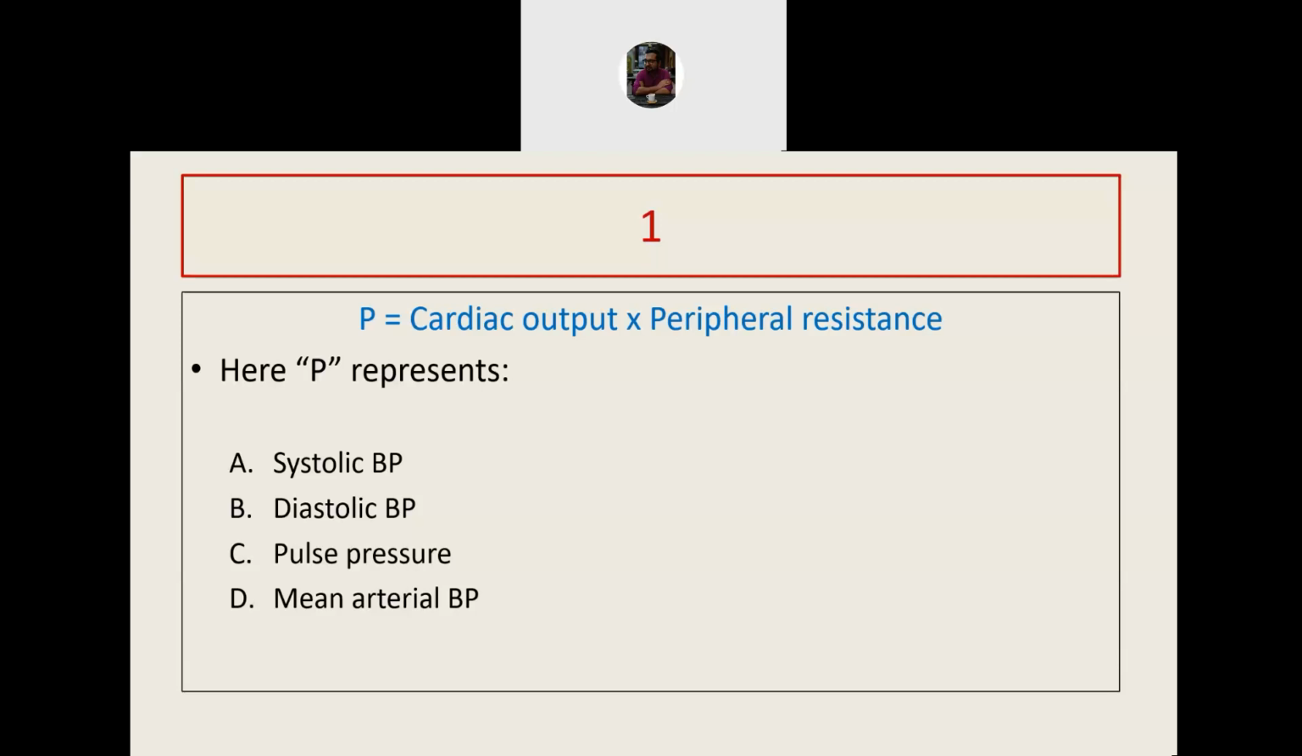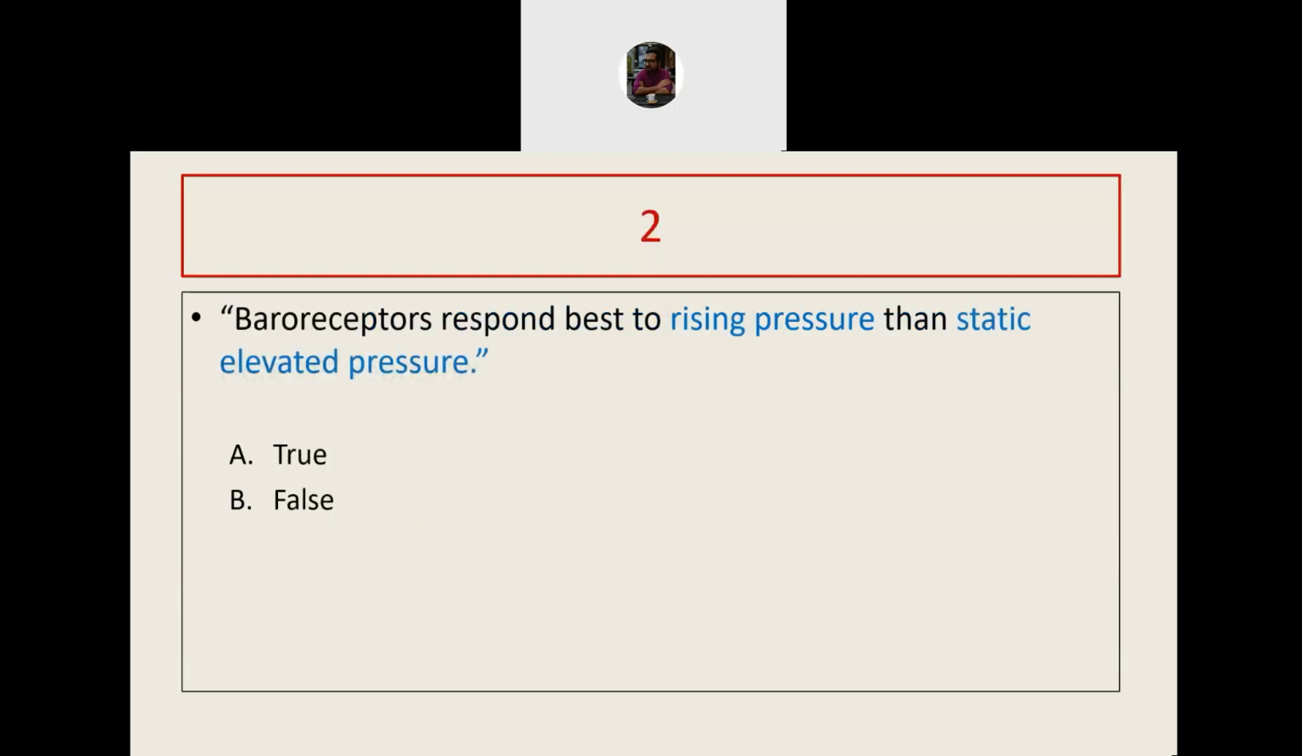Very good. So P stands for mean arterial blood pressure. Next question. Baroreceptors respond best to rising pressure or static pressure? Very good. The answer is A, because stretch will be most prominent when the pressure rises rather than when it is static. So A is true.